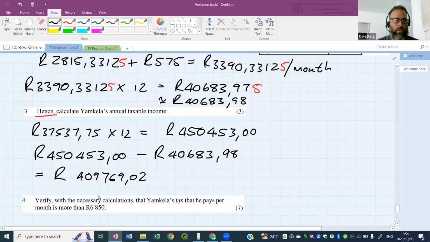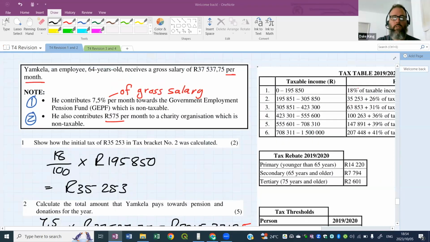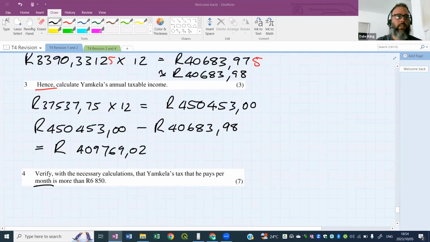And then you see the question 4, verify with the calculations that Yamkele's tax that he pays per month, careful of that, per month is more than 6,850. Now there's a lot to do here, okay? I want you to please start this, which means I've got to show you the tax table. So hold that figure. Okay, in fact, I'll copy it here. Hold this figure. What we'll do tonight is work out, ignore rebates.